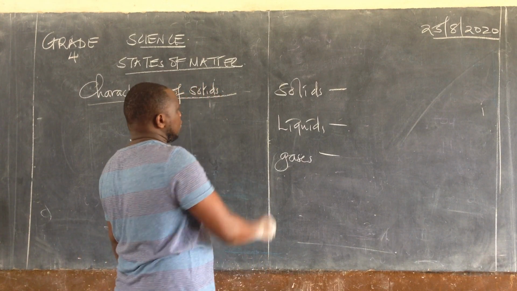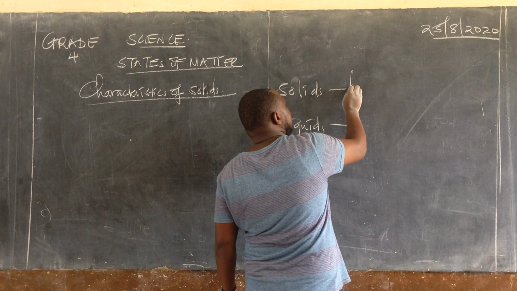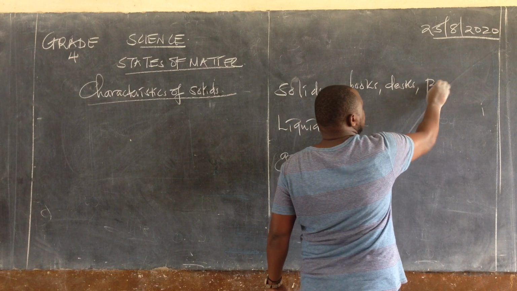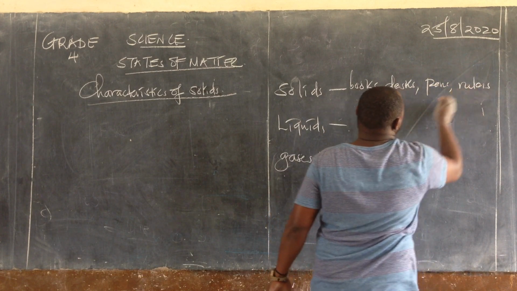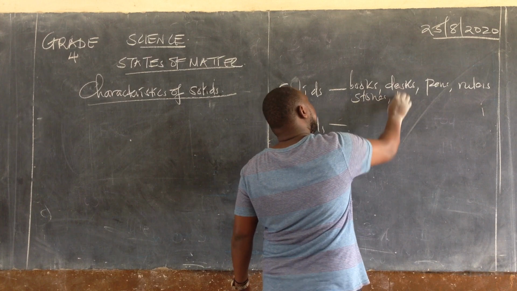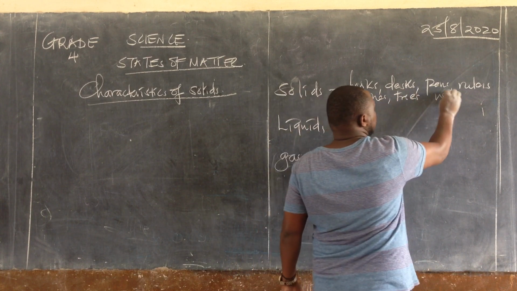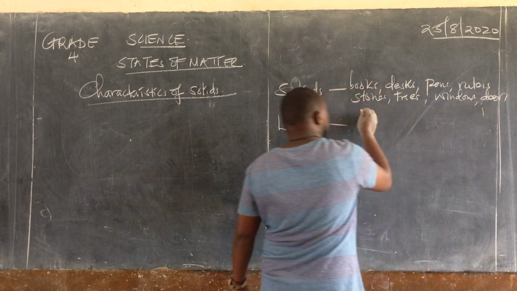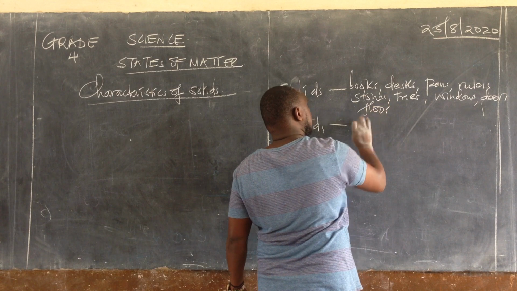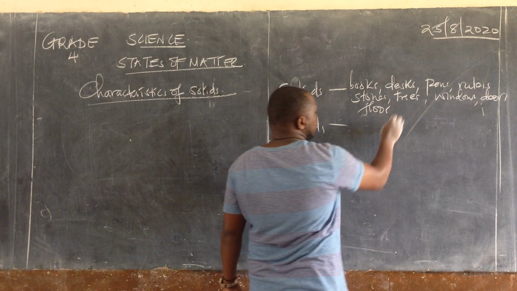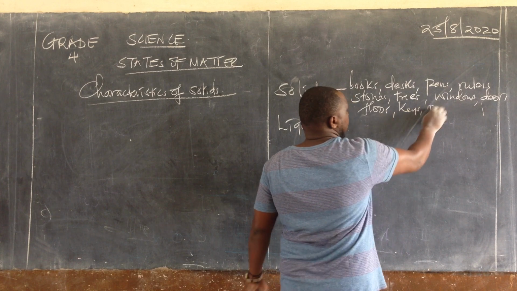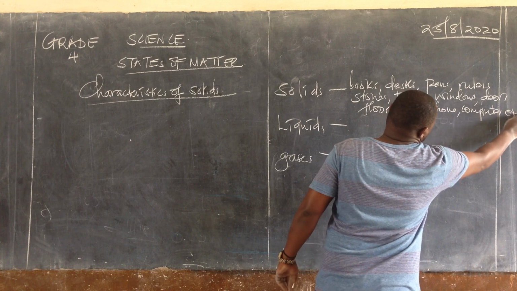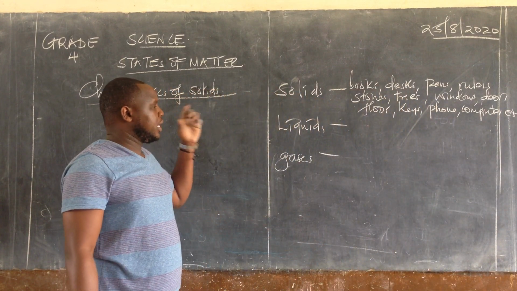We gave examples like books, desks, pens, rulers, stones, trees, windows, doors, the floor of the classroom, keys, phone, computer, etc. All those are going to be found in solids.